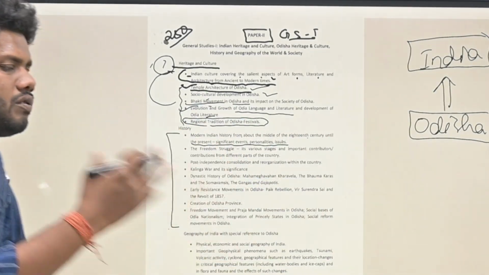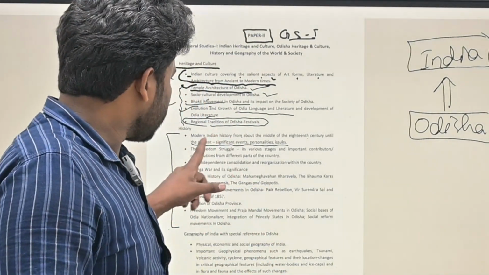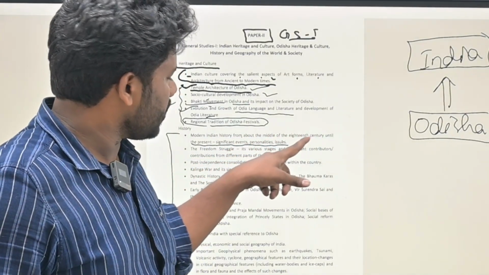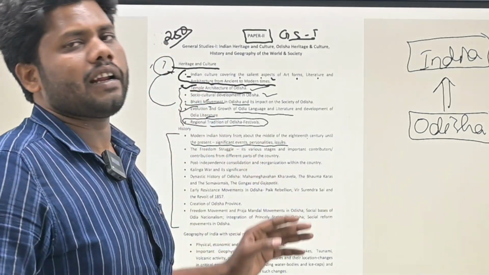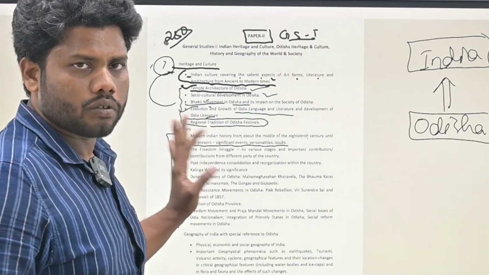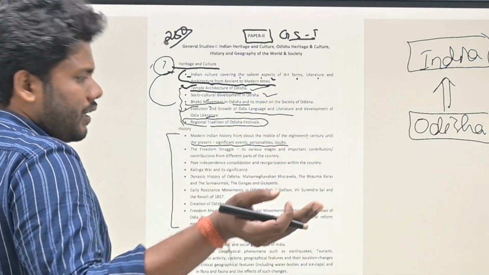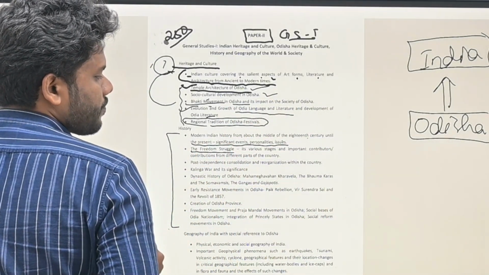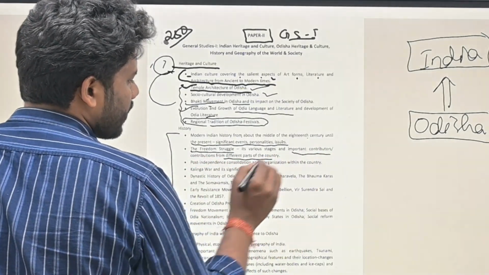The first statement is saying we are including the entire history, starting from modern Indian history from about the middle of the 18th century. That means we are covering modern history, and till now or present day, everything will be included in that modern part. Now the freedom struggle, we need to understand the freedom struggle, its various stages, important contributions from different parts of the country.